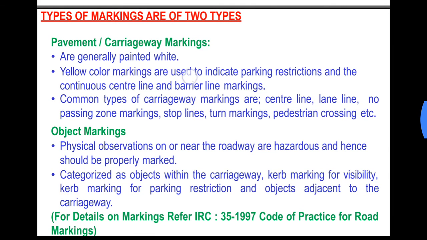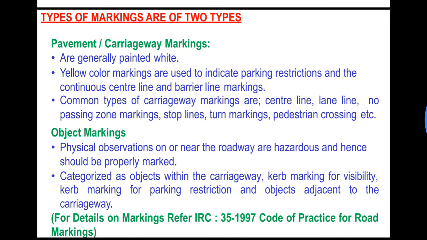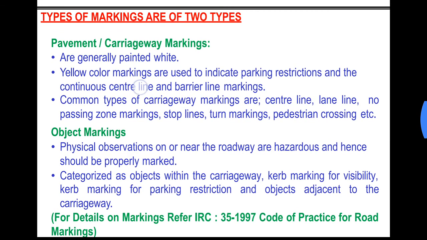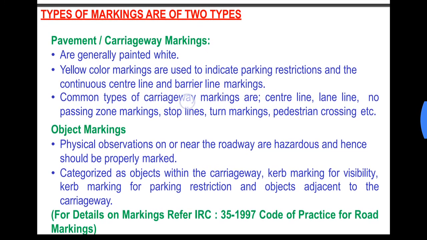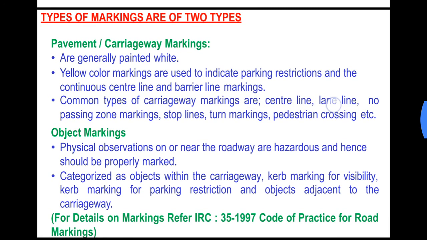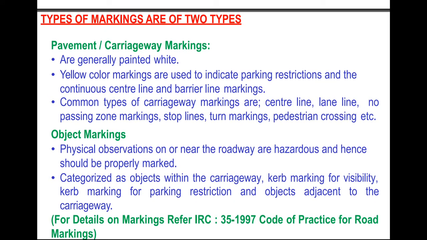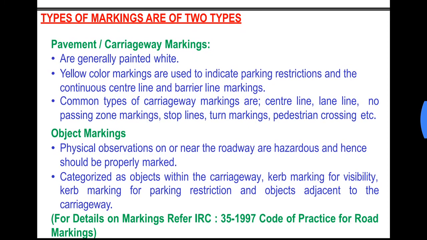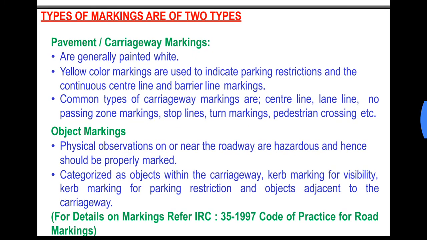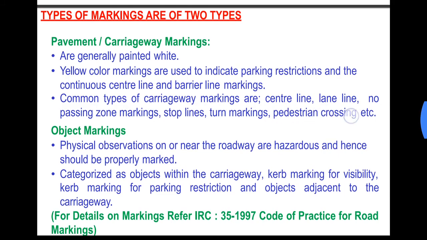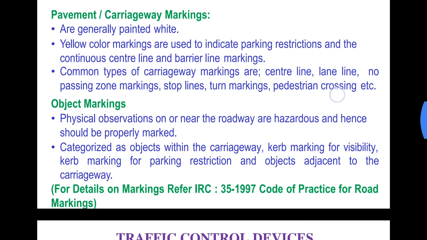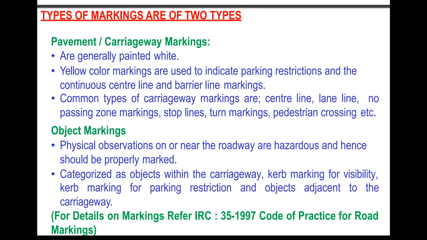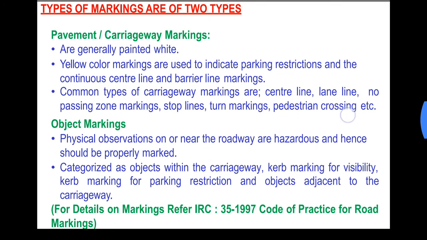Yellow color markings are used to indicate parking restrictions and the continuous center line, barrier lines, etc. Common types of carriageway markings are center line marking, lane line, no passing zone marking, stop lines, turn markings at intersections, pedestrian crossing, etc. Okay, so the zebra crossing that we see on the roads comes under the pedestrian crossings.